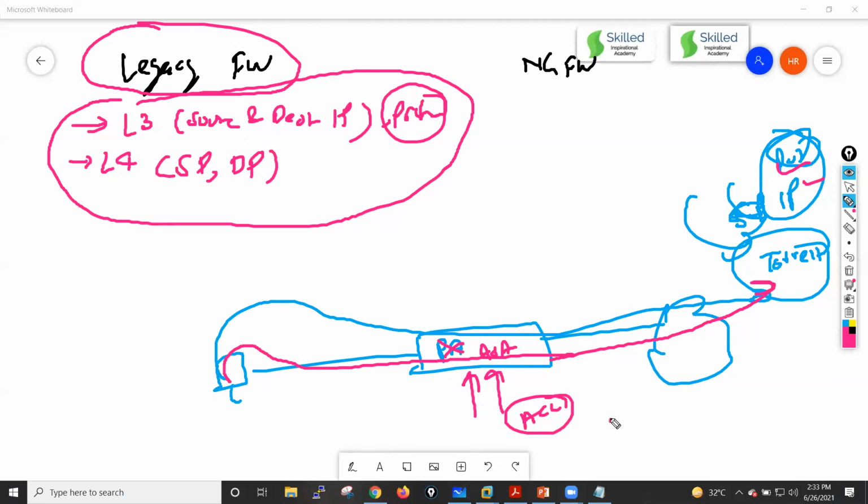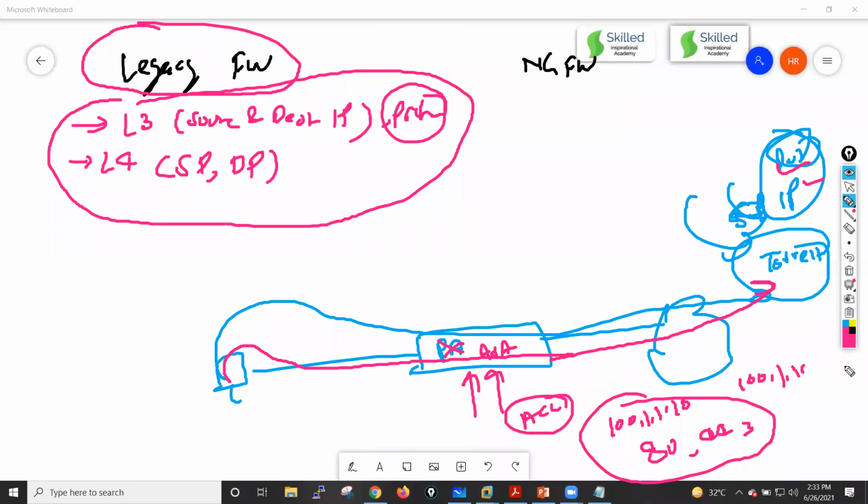Maybe on the ACL we are blocking 10.100.1.10 as the IP address and maybe port numbers 80 and 443, because this is one of the IP addresses, let's suppose, of torrent. But maybe after some time torrent starts using 10.100.1.11. Maybe later on it will start using 200 or 1.1.1, right? Because the IP address is not fixed. So in that case, your legacy firewall will not be able to protect against this traffic, guys. It is not able to inspect it.